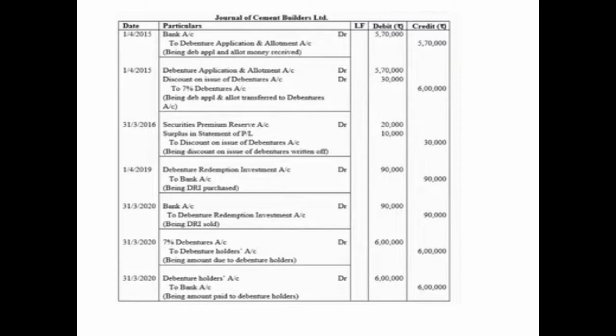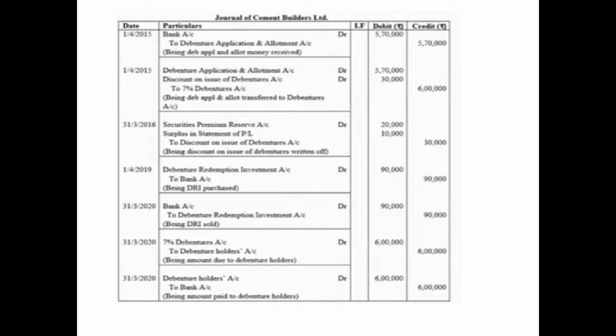the first entry we have passed is for receiving the application and allotment money. Again we are opening the combined account because the money is called in lump sum altogether. So on 1st April 2015, the receiving entry will be bank account debited 5,70,000, that is at 5% discount, to debenture application and allotment account 5,70,000. Soon after the receiving entry, we'll pass the transfer entry. We'll transfer this amount to the debentures account. Debenture application and allotment account will be debited with the amount it was actually credited, that is 5,70,000.